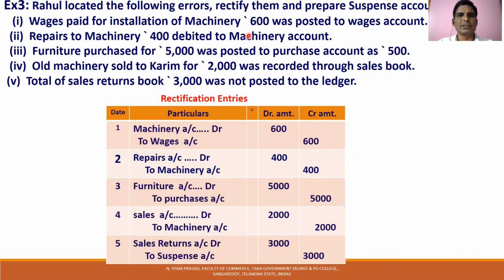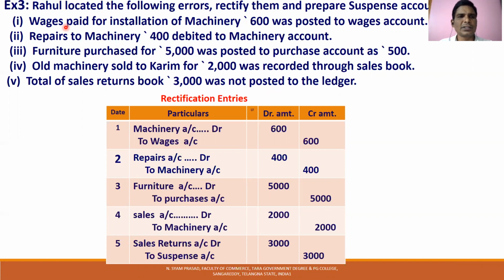Whenever any fixed asset is purchased, all the expenses with reference to the first use of that asset are to be debited to the asset account. But here, installation wages were debited to wages account. Actually all the expenses up to the date of first use should be debited to machinery account. So what is wrong? Machinery account is to be debited, that is right. The actual effect is that machinery account is to be debited, but they debited wages account.